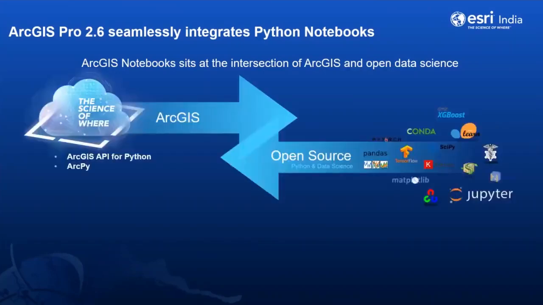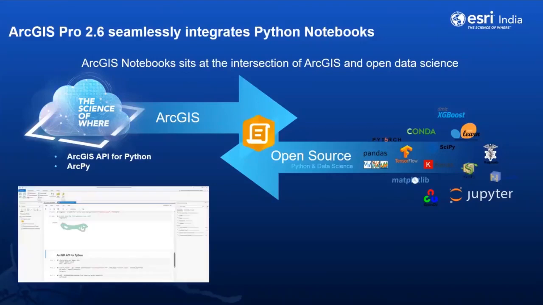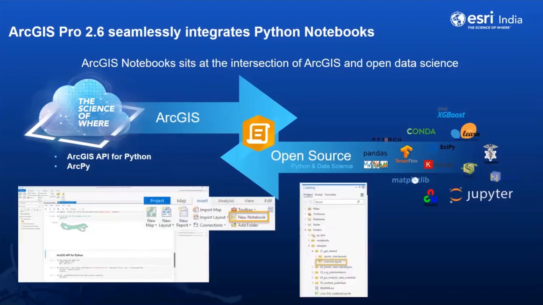You are getting a lot of open source libraries, which you can use in notebooks that are already integrated in ArcGIS Pro. So within Pro, you can get the notebook where you can completely train a model. And not only that, you can directly insert the notebook and manage the complete notebook in the catalog. So this is the complete end-to-end, seamlessly integrated notebook within ArcGIS Pro.